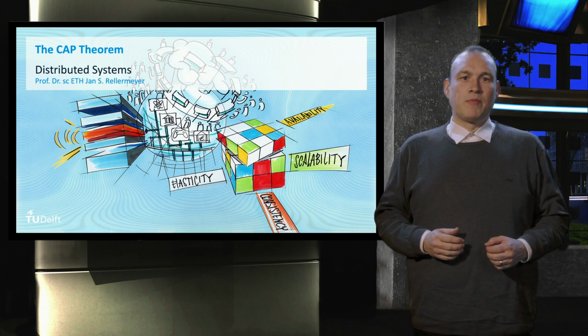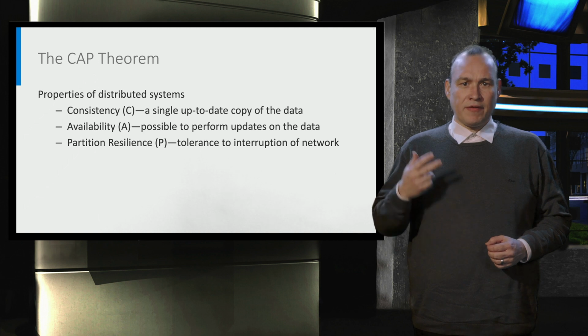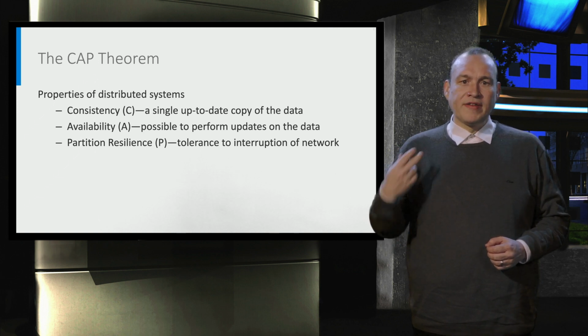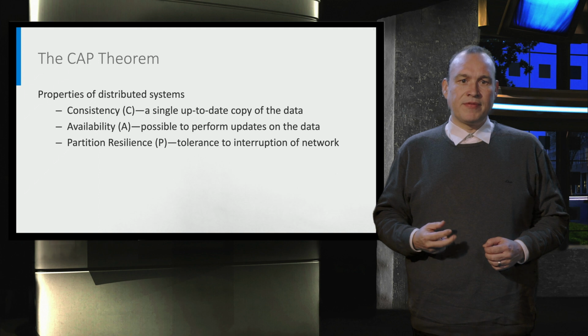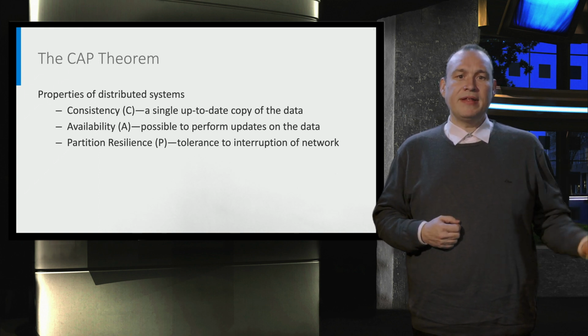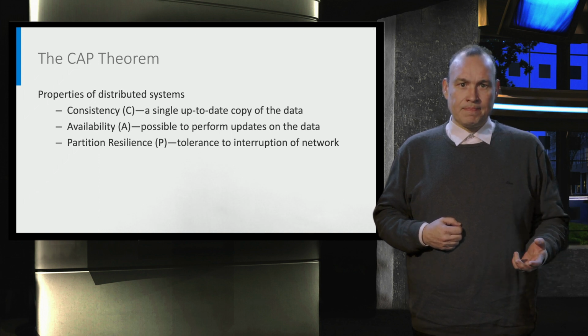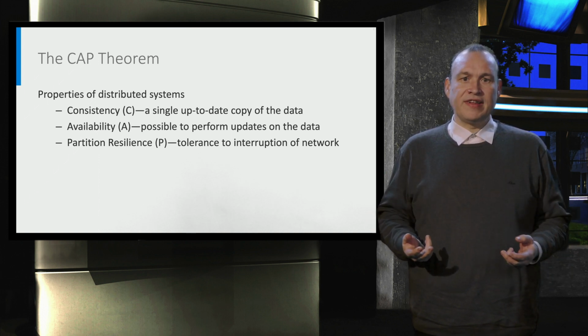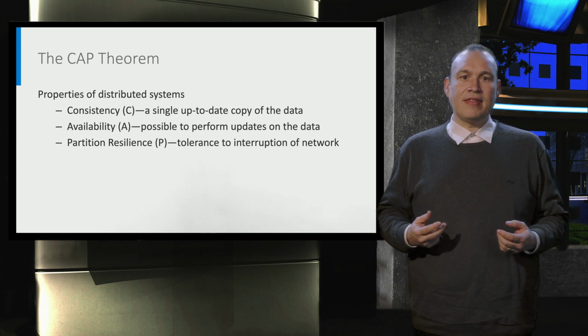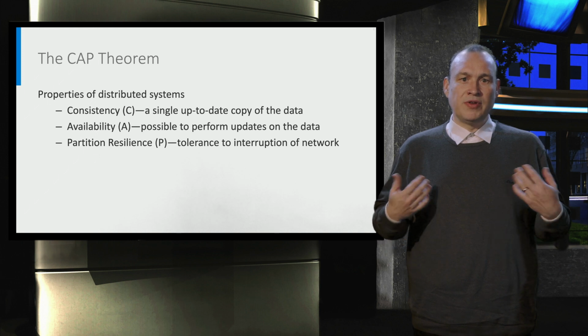The CAP theorem is one of the most important theoretical results in the past 2 decades. When we look at the 3 main properties of distributed systems, consistency means to keep the data up to date and avoid conflicting views of data. Availability means the degree to which the system is reachable to perform work, which in the end leads to updates on the data. And finally, partition resilience, the robustness in the event that we have a partition of the network and temporarily lose the ability to communicate between the nodes.